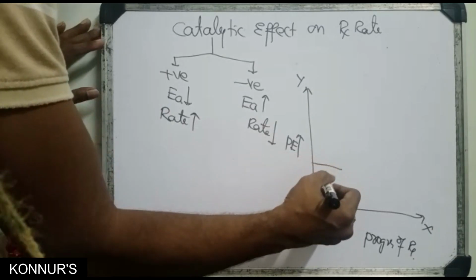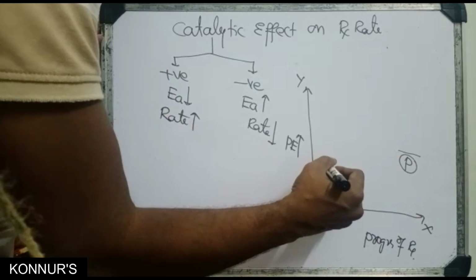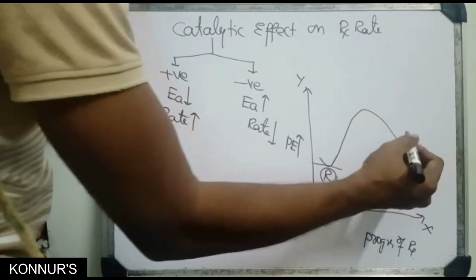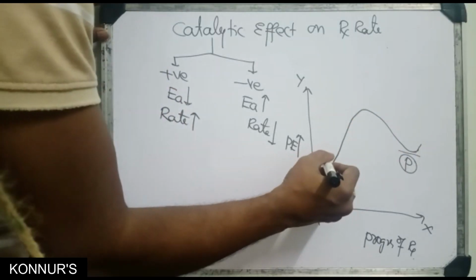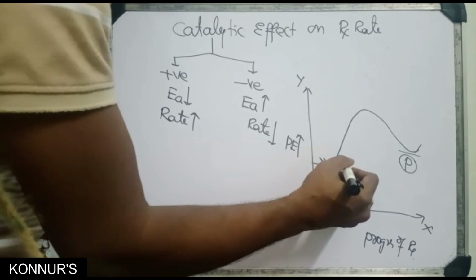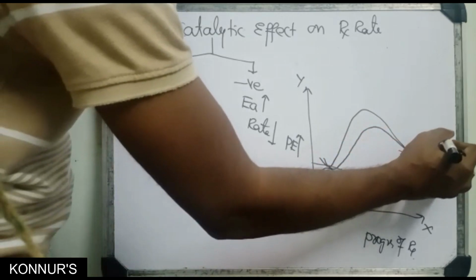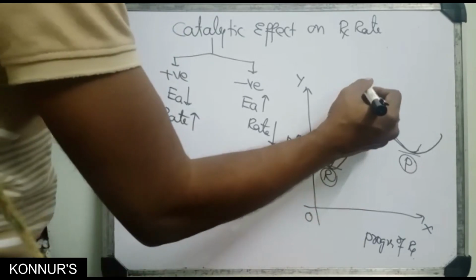This is the reactants' energy, this is the products' energy. This is a normal reaction, moving like this. A positive catalyst decreases the activation energy, and a negative catalyst increases it. From here to here is the normal activation energy.